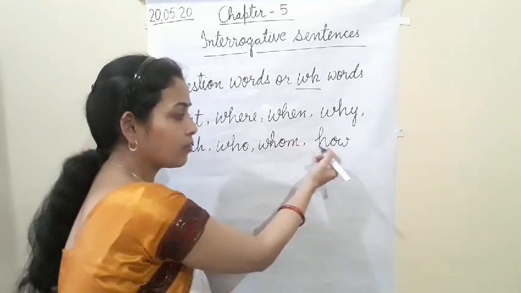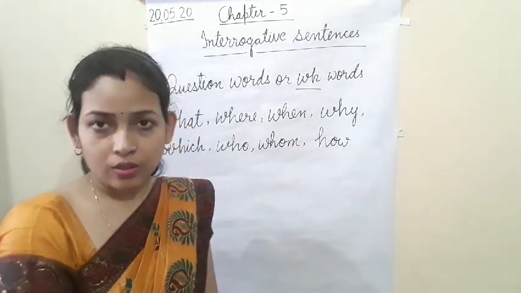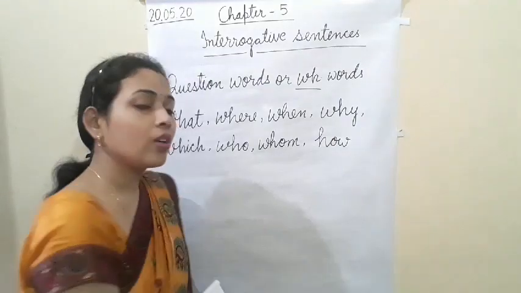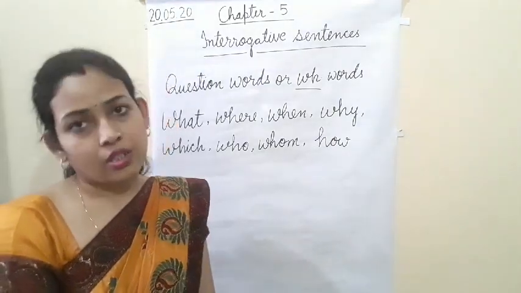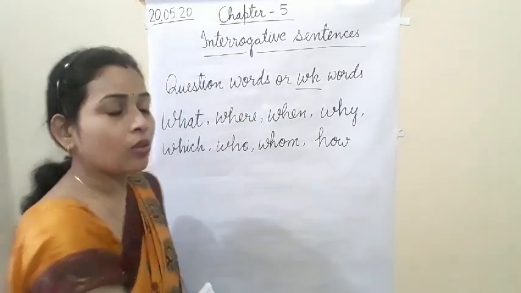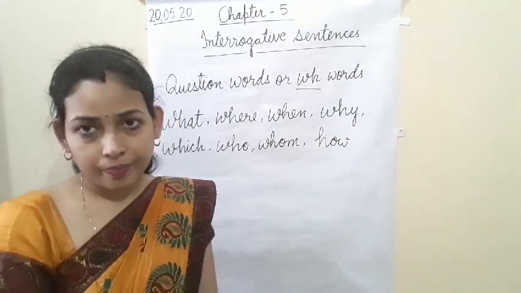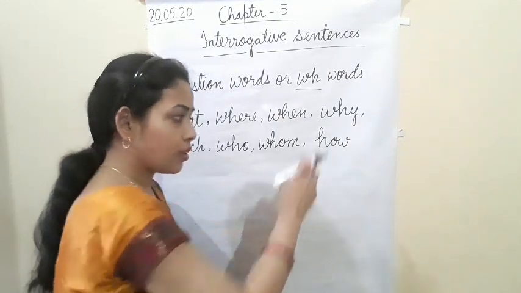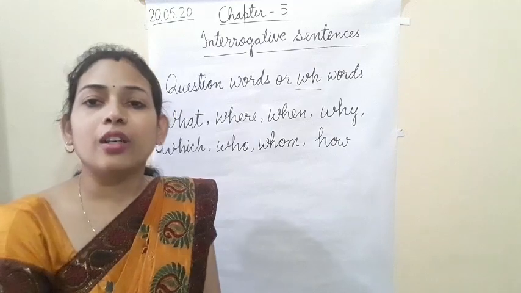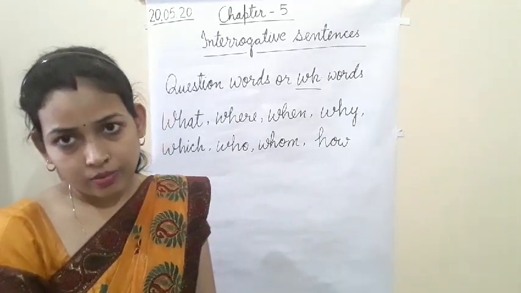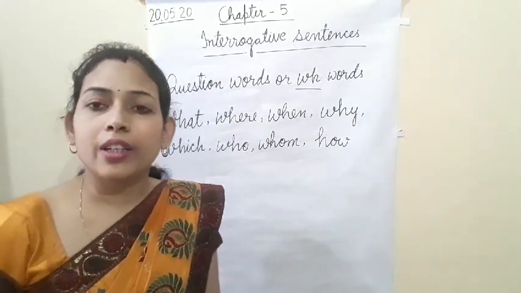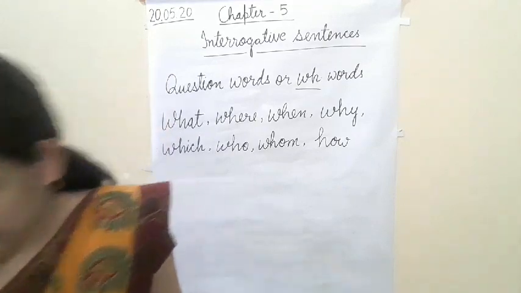Here we are not getting WH, but still how comes in the question words or WH words. Clear? So one by one I will write the example of that.